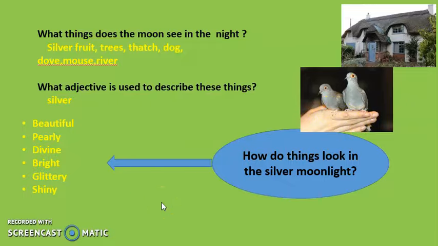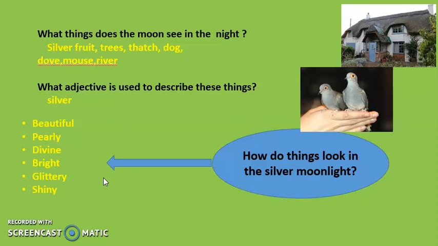Now, imagine, okay, the silver fruit, the silver trees, the silver thatch, the silver dog, okay, all these things. How would they look, okay? How do they look in the silver moonlight? Now, remember, these things are not actually silver in color, right? They have their own color, but they just look silver because of the moon's reflection, okay? They just look silver because of the moonlight's reflection on them.